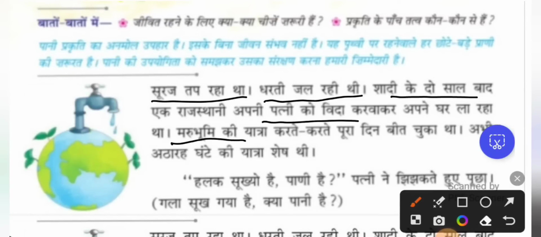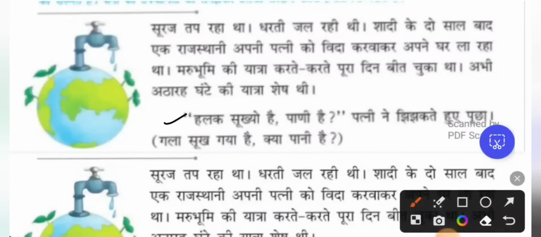मरुभूमि की यात्रा करते करते पूरा दिन बीत चुका था. मरुभूमि is desert. So the husband and wife were traveling in the desert and spending the whole day. अभी 18 घंटे की यात्रा शेष है. So now 18 hours of journey is still left. शेष है means left out. This is a Rajasthani language.